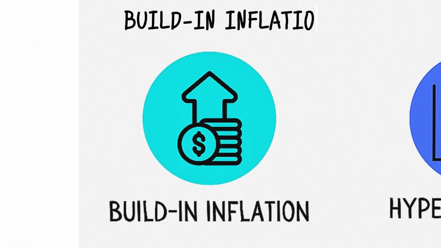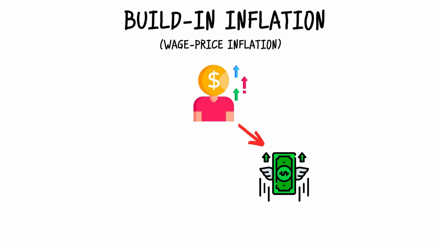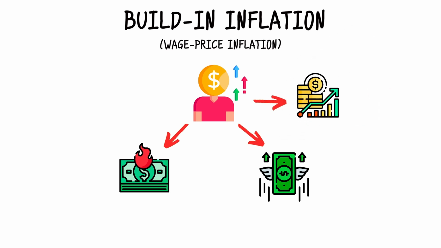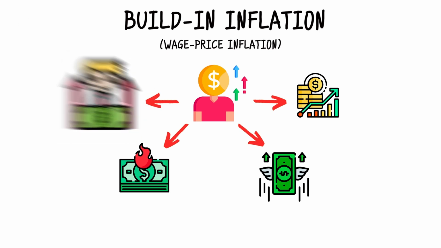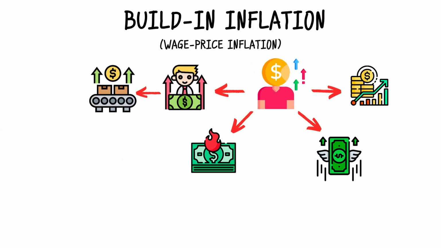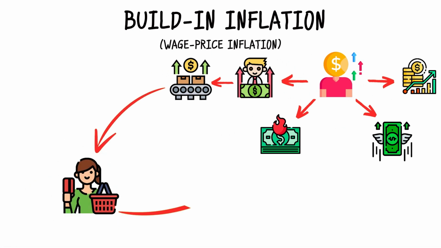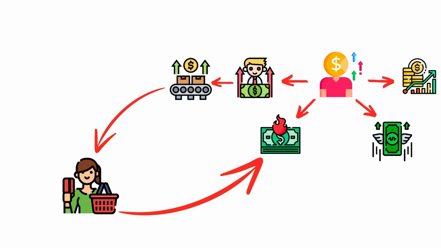Built-in inflation. Built-in inflation, also known as wage price inflation, is where workers demand higher wages to keep up with rising prices, leading to further inflation. This type of inflation can be fueled by inflation expectations. When workers expect prices to rise in the future, they may negotiate higher wages to maintain their purchasing power. However, these higher wages can lead to higher production costs for businesses, which may then pass these costs onto consumers in the form of higher prices, perpetuating the cycle of inflation.